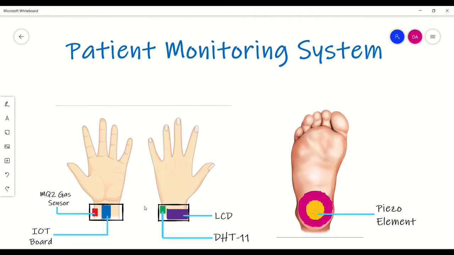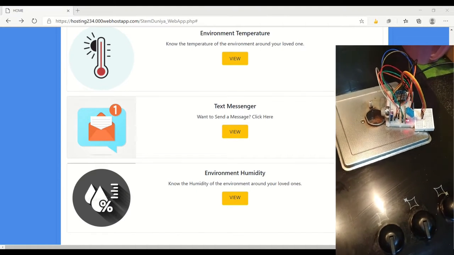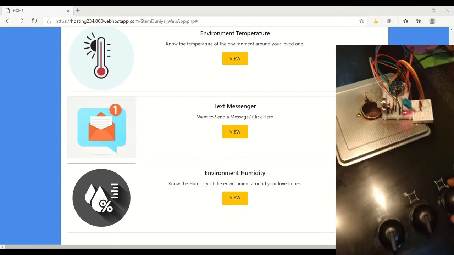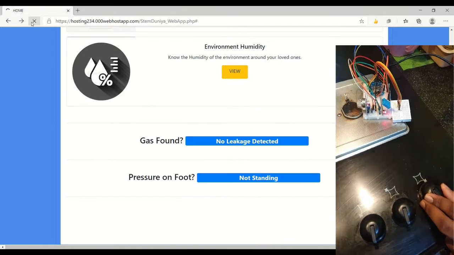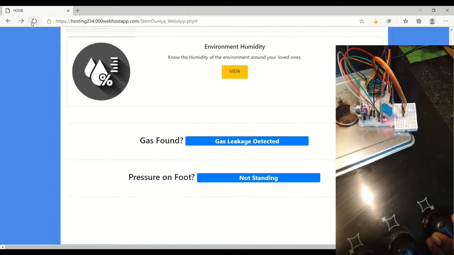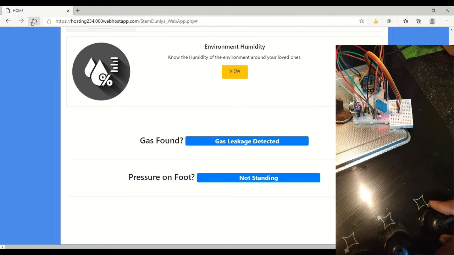For measuring the temperature and humidity, I have used the DHT11 sensor. For detecting if the person is standing or not, I have included a piezo element. So here is the MQ gas sensor. Now I am going to let the LPG gas out. As we can see, the data gets updated in the front end.